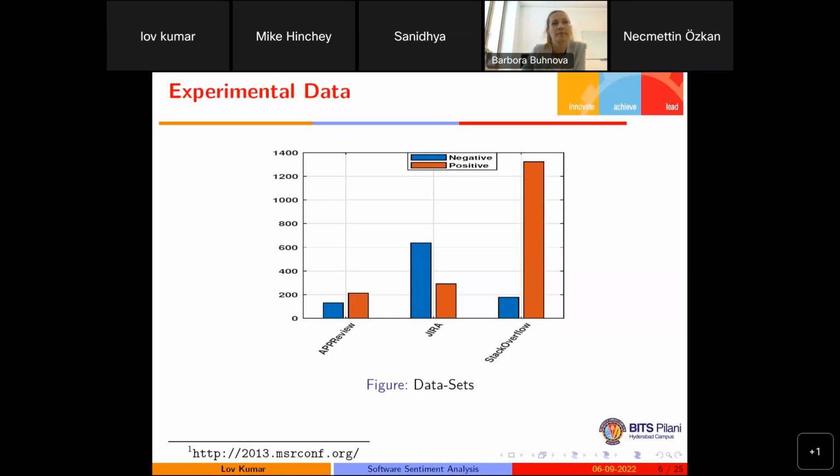We are getting approximately 1300 positive comments and less than 200 negative comments. This directly shows that the data set we are using for validation is suffering from a class imbalance problem, because we are not getting an equal number of samples for positive and negative sentiments. So we have to apply different types of data sampling techniques before applying the machine learning algorithm.